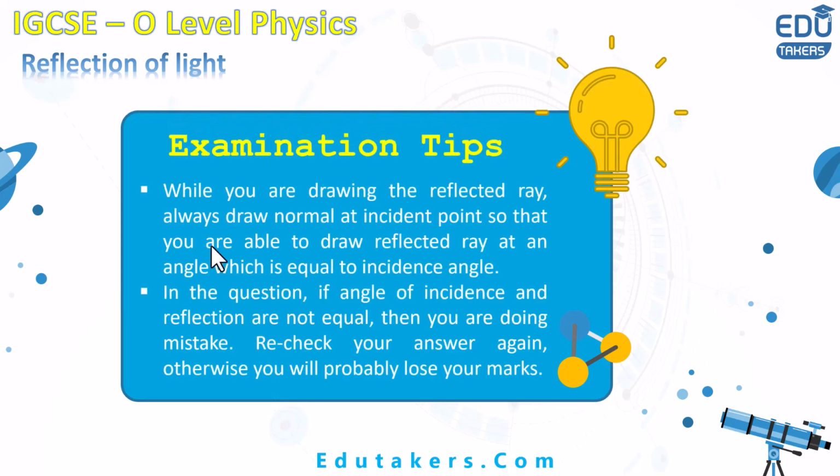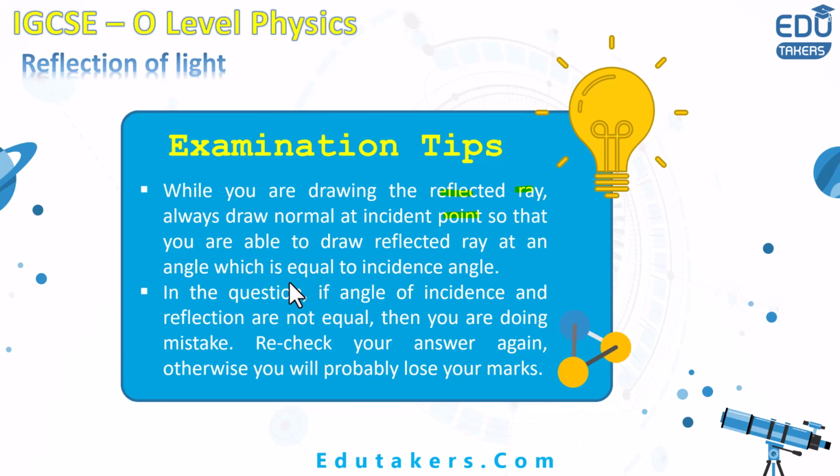Here are the examination tips. While you are drawing the reflected ray, always draw the normal at the incident point. You need to follow the same steps. First of all, when an incident ray strikes the plane mirror, the first step is to draw the normal line at this point of incidence.